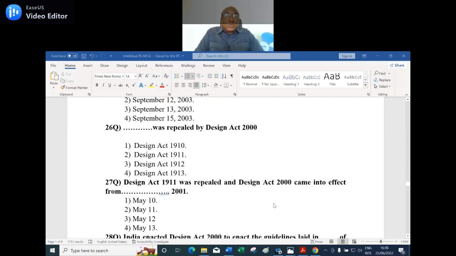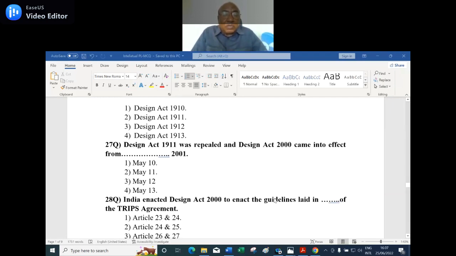27th question. The Design Act 1911 was repealed and the Design Act of 2000 came into effect from dash 2001. First option May 10, second option May 11, third option May 12, fourth option May 13. Number 2 is the right answer, May 11. The Design Act of 2000 came into effect on May 11, 2001.